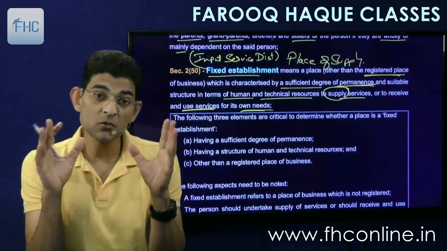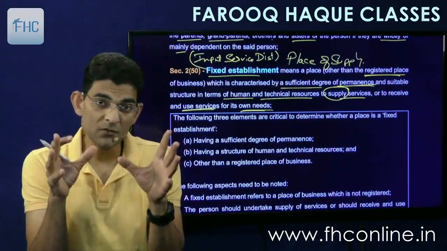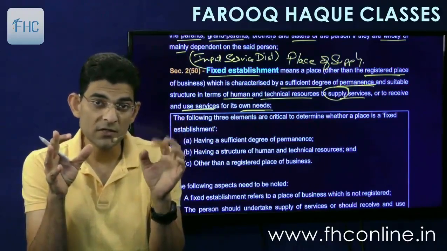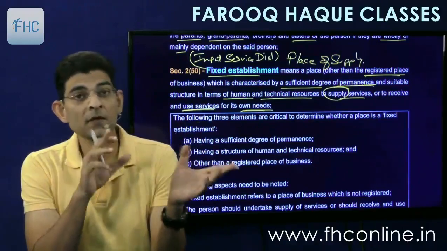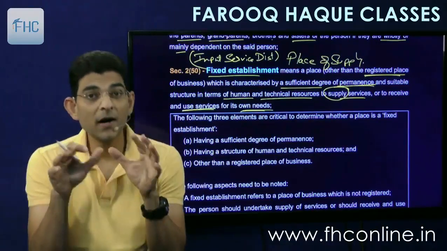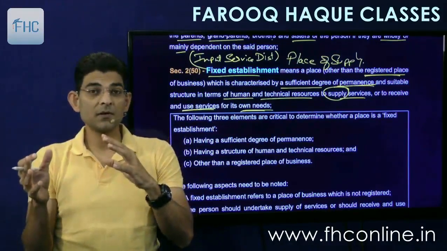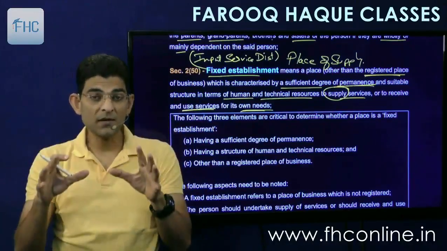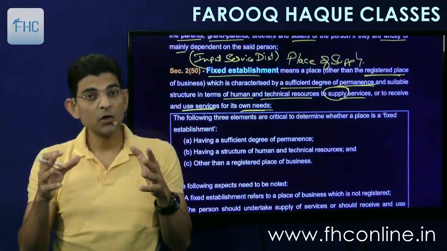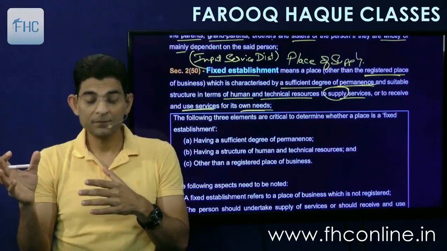Now registered place is also a fixed place, but that is a primary place, so we go and register it under the GST laws. Okay, so that becomes my registered premises. Fixed establishment is other than registered premise, but which has a permanence of business. We have a permanent setup there, we do business from there on a long-term basis. Okay.